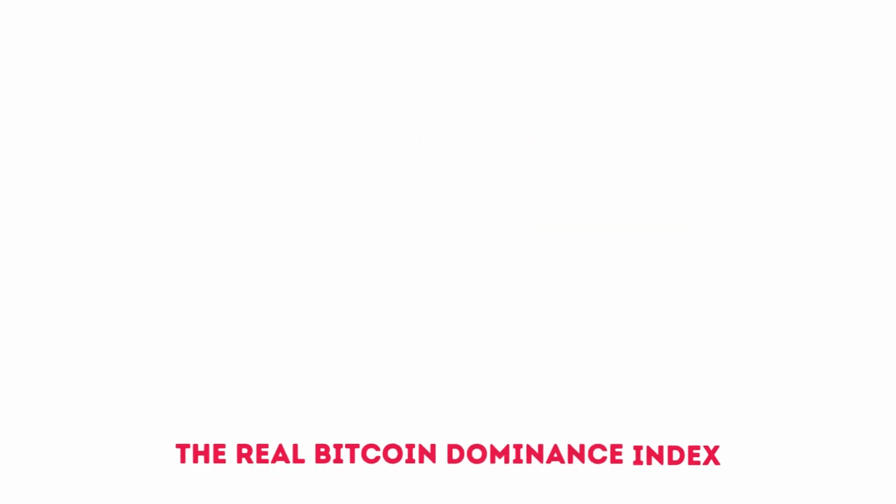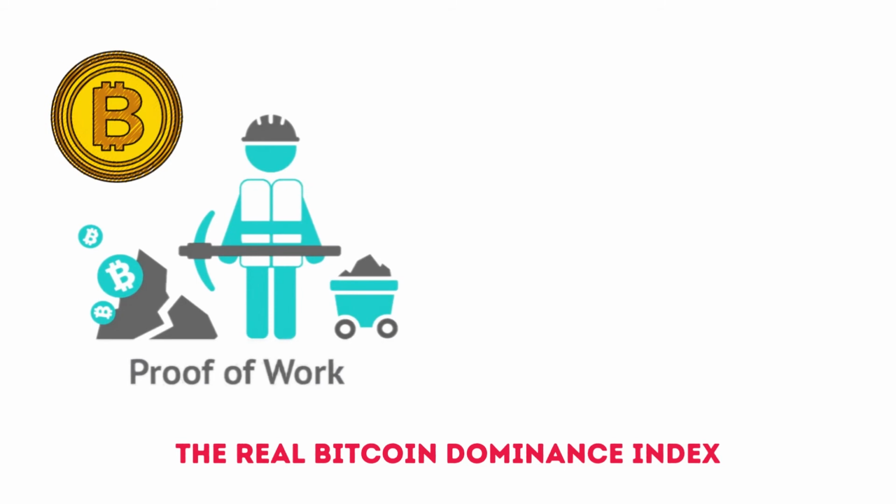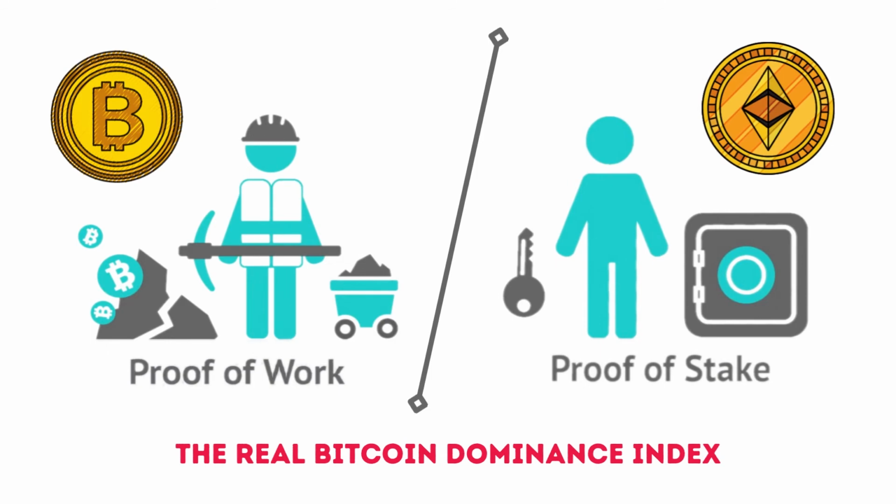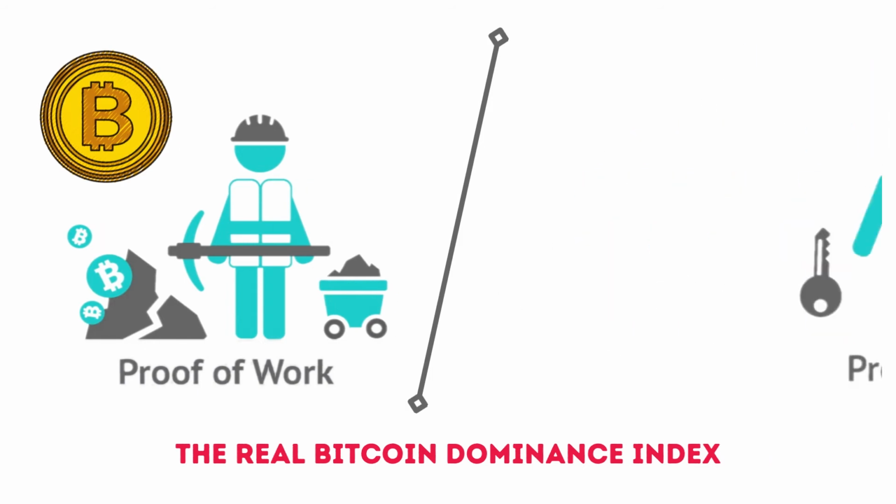The Real Bitcoin Dominance Index is a competing dominance index that exclusively compares proof of work coins. For the short term, that includes Ethereum, which is transitioning from proof of work to proof of stake. It is believed that the success of the transition will have a substantial impact on dominance.